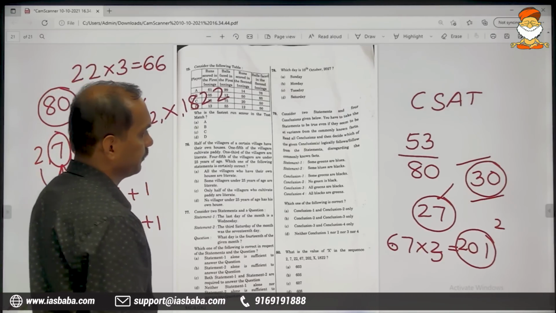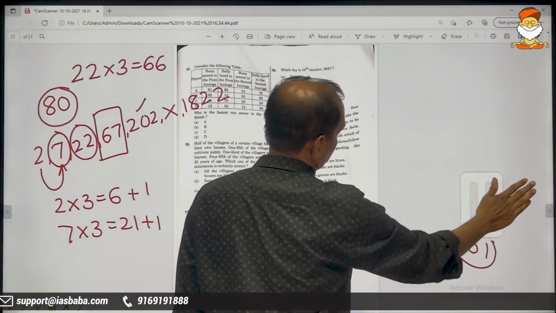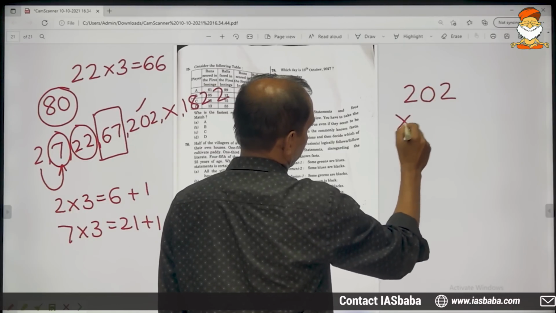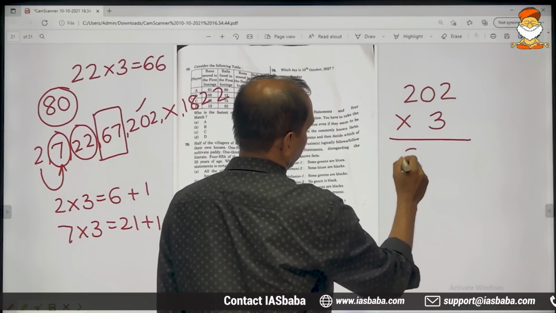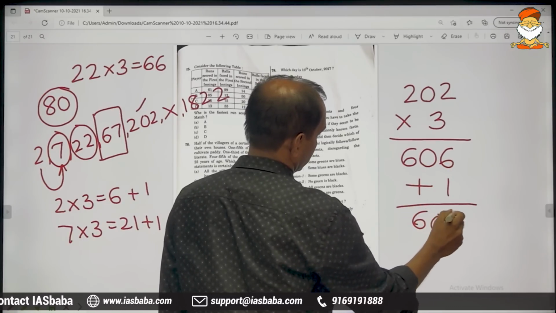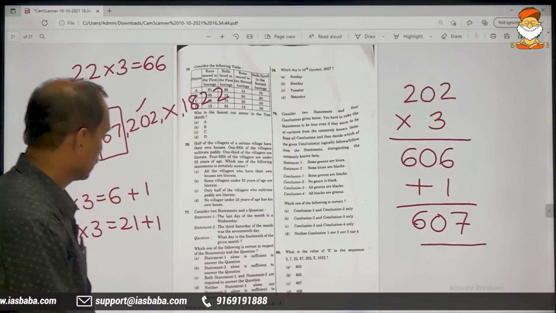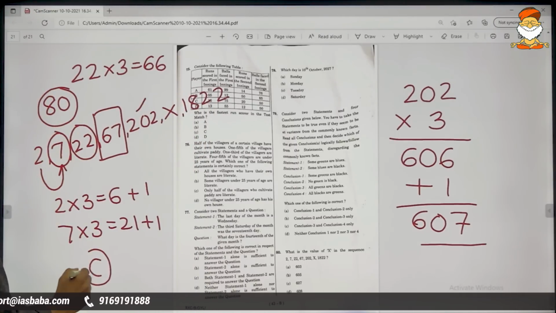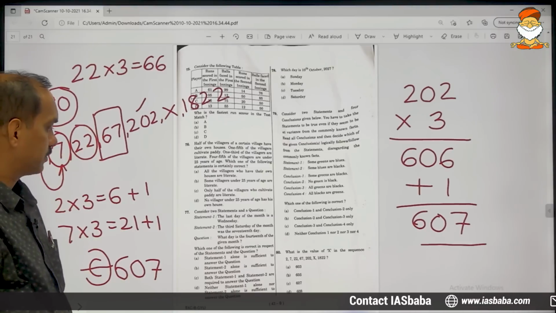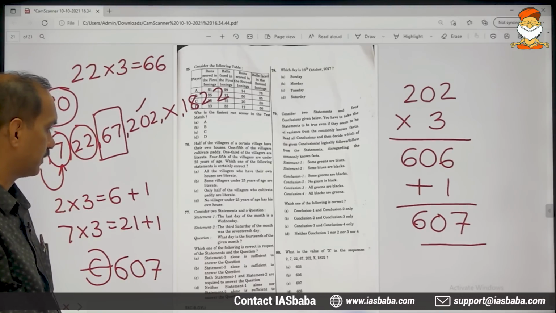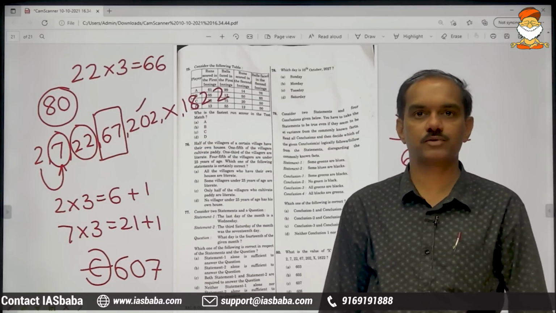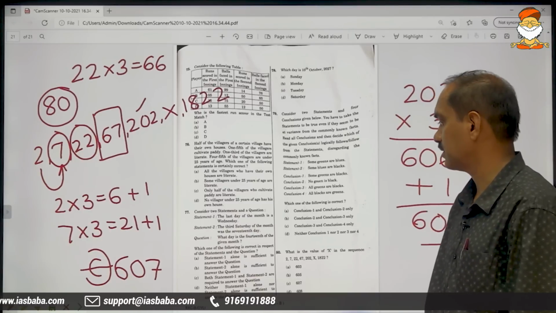Now the final thing, 202 should also be multiplied by 3, and in the end you will have to add 1. So the final answer is 607. The third option is the correct answer. This is everything about the 80th problem. According to me, it is one of the easiest problems on series. It's not a tough problem.